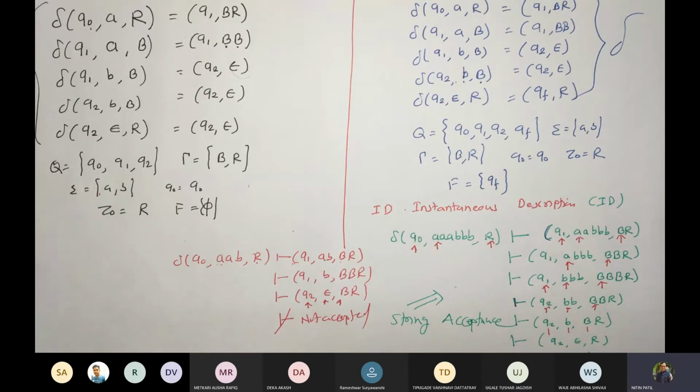And this is non-acceptance by the PDA. Is that okay? Any question till this?